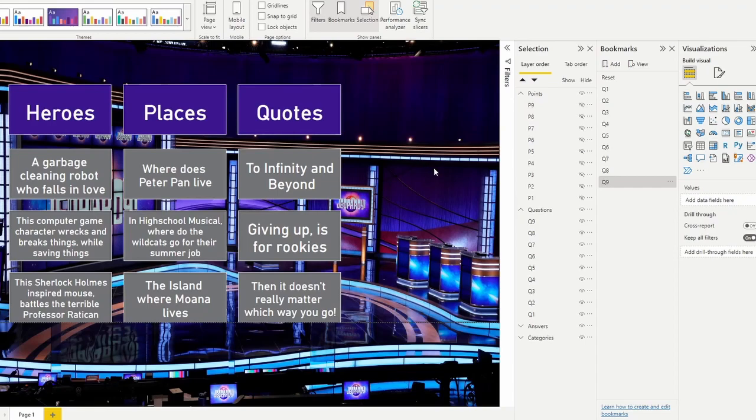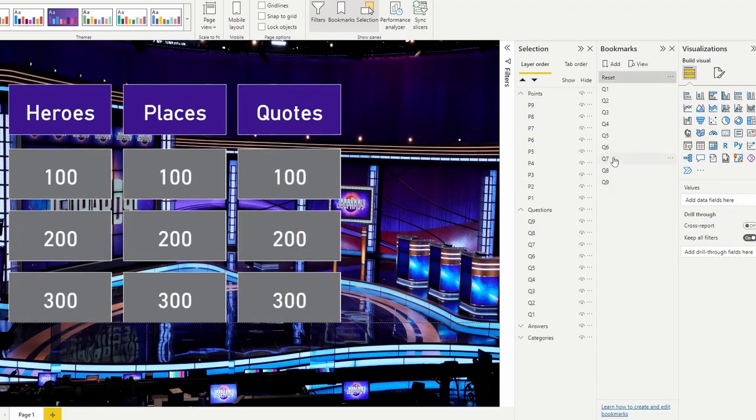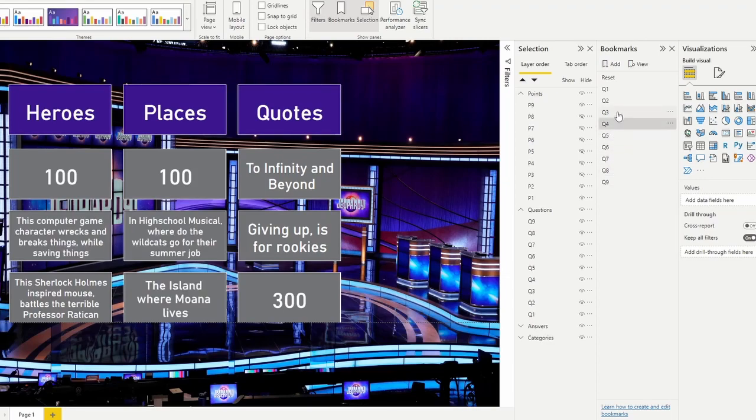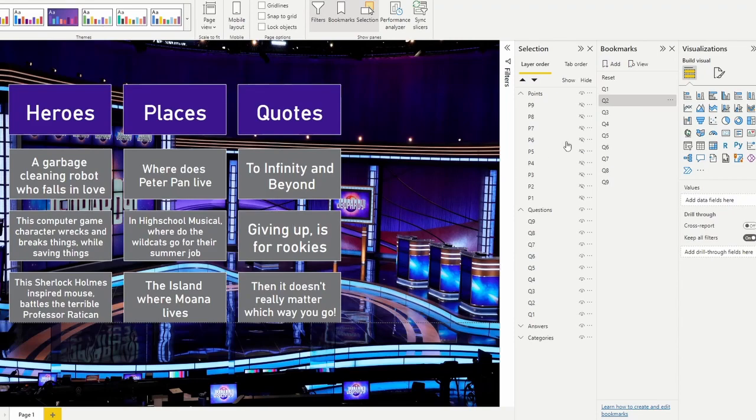Okay, let's see if I got them all. So go ahead and hit reset. We go back to our numbers. Let's try question 6. Okay, question 3, question 7, 8, 5, 4, we already clicked on 3, 9, 1, and 2. All right, so they all seem to be working.